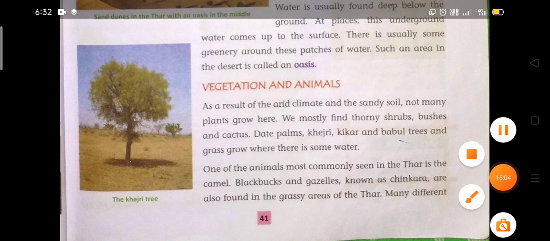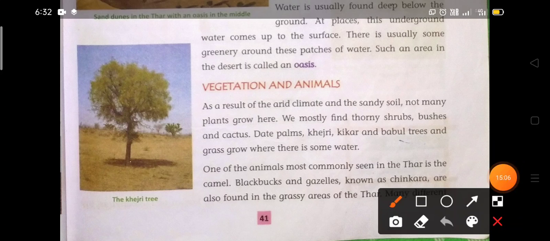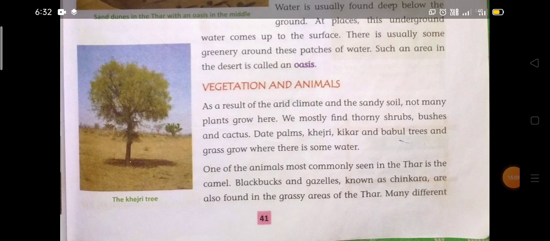After that, what is written from here: one of the animals most commonly seen in the Thar is the camel. The camel is the most commonly seen animal in the Thar because it is very suitable for the climate of the Thar desert.